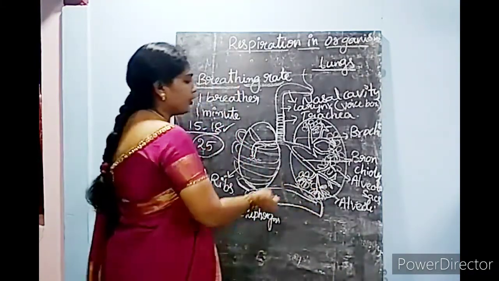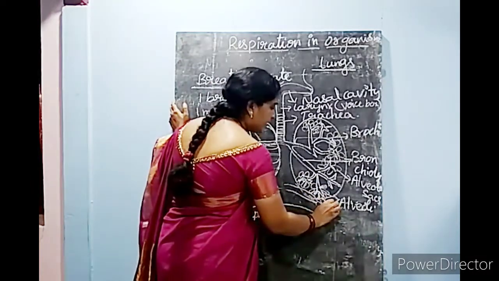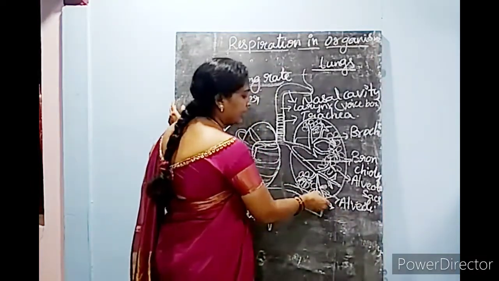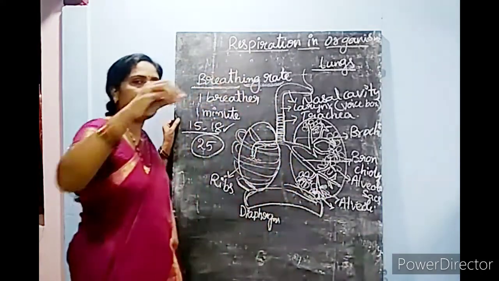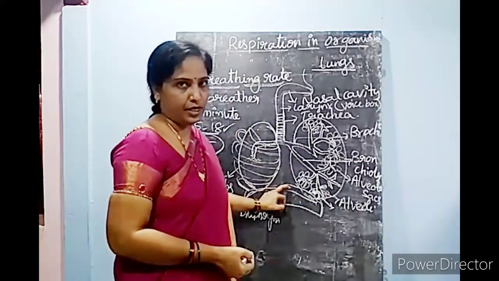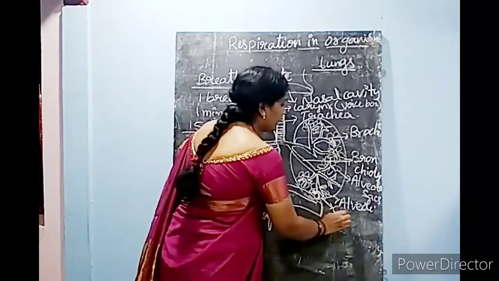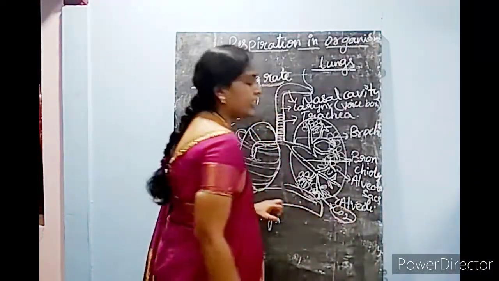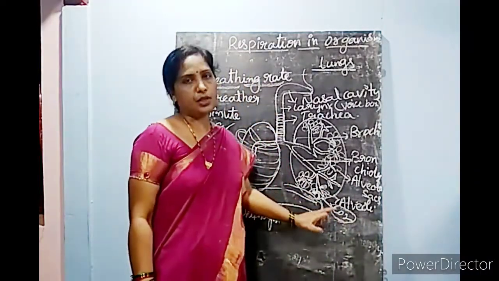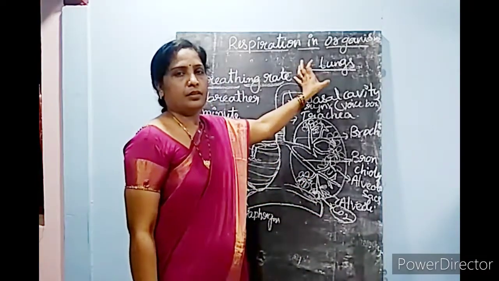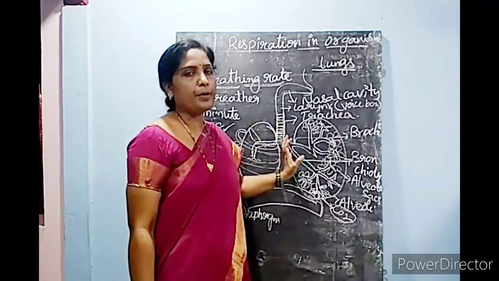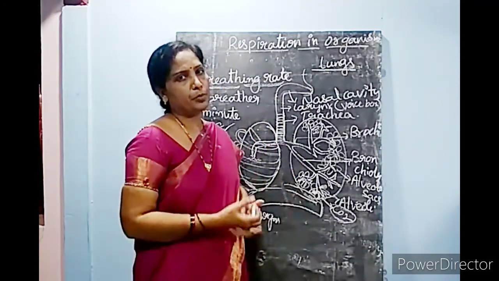So near the alveoli, the gas exchange is taking place. They are taking oxygen inside and sending it to each and every cell in our body. And at the same time, they are releasing carbon dioxide outside from the alveoli. So these are the different respiratory organs of the human body.